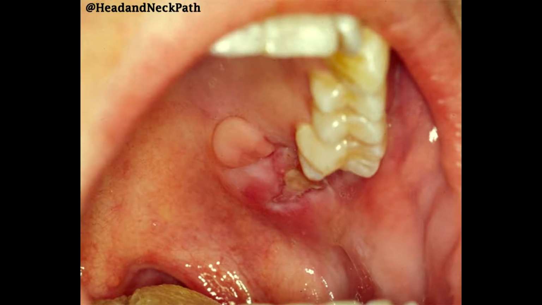Rhabdomyosarcoma. Cause, neoplastic. Frequently younger than 10 years old, occurring more in male than it does female, and the location is the head and the neck. Clinically, it can be seen as a rapidly growing destructive tumor. The treatment is surgical excision, multi-agent chemotherapy, and radiation, and the diagnosis is microscopic.